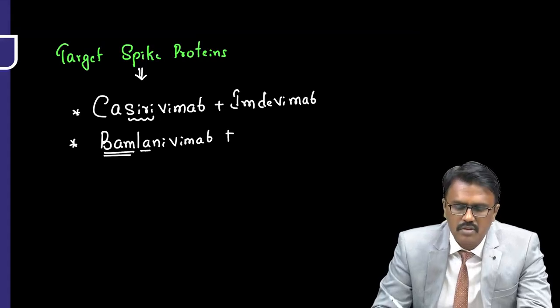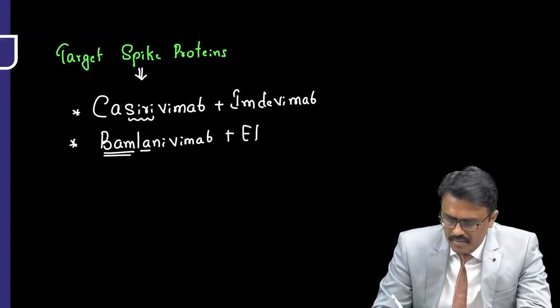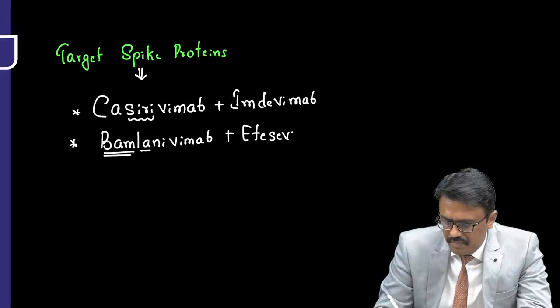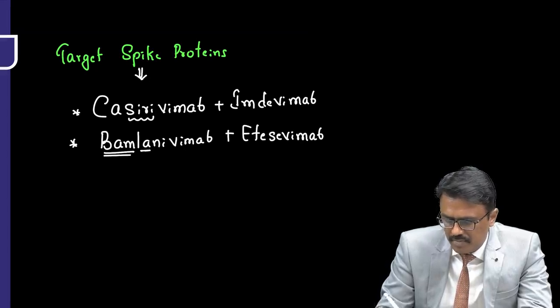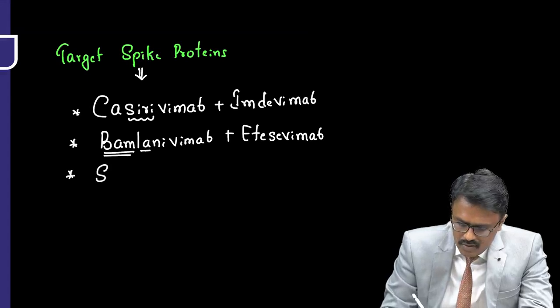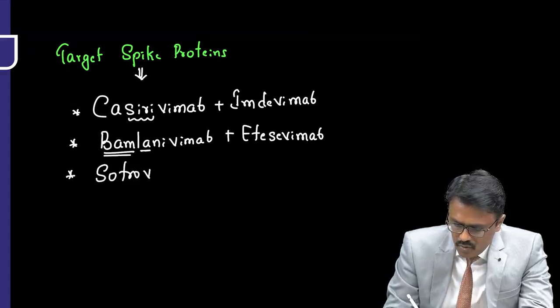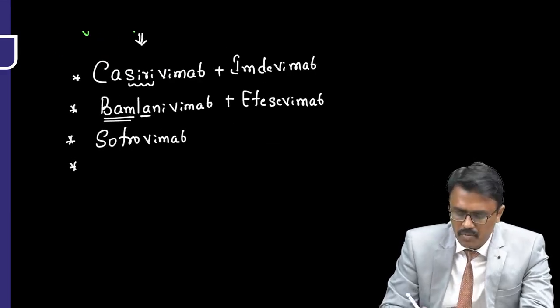Along with that, we used something called Atezolizumab, and Sotrovimab, and one more is Bebtelovimab.